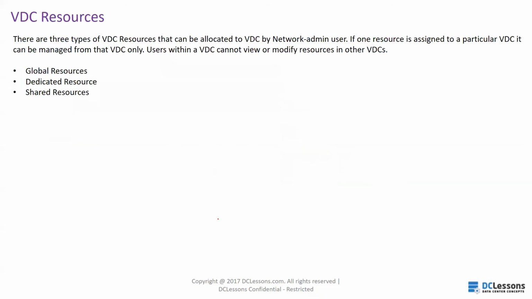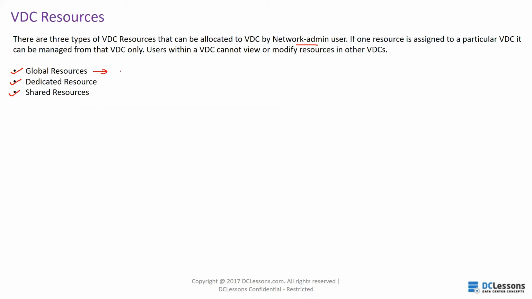Okay. Now let's talk about the VDC resources. There are 3 types of VDC resources that can be allocated to a VDC by the network admin user, right? So what are those VDC resources? Global resources, dedicated resources, and shared resources. So what are global resources? Those resources which are allocated and configured globally for all VDCs from the default VDC.